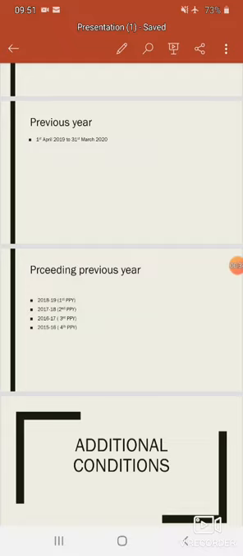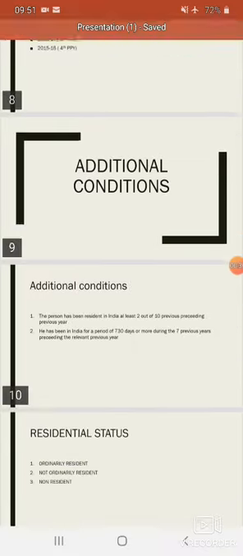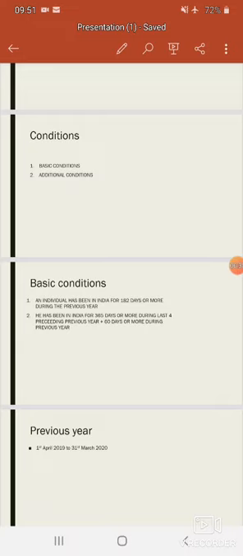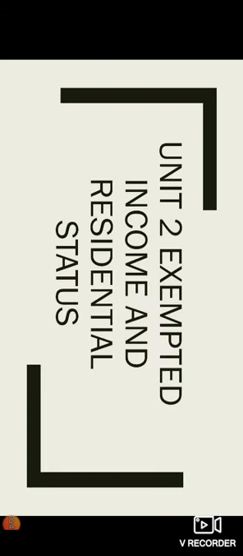When we are finding residential status of an individual, we need to remember two conditions. One is basic condition and second one is additional condition. What are basic conditions? There are two basic conditions. One is an individual has been in India for 182 days or more during the previous year, and the second basic condition is he has been in India for 365 days or more during the last 4 preceding previous years plus 60 days or more during the previous year.